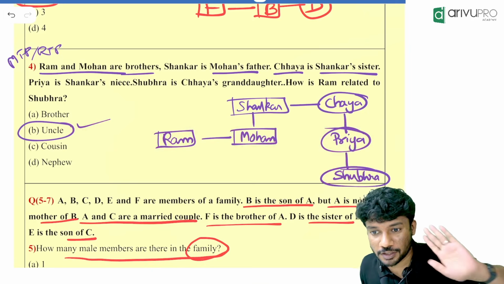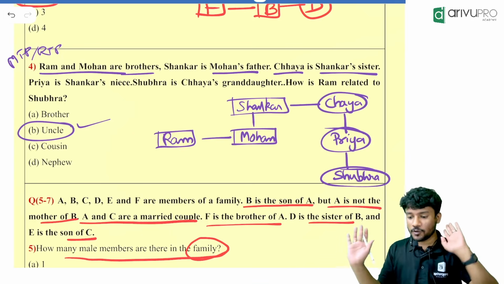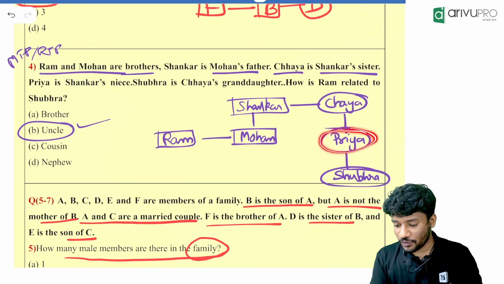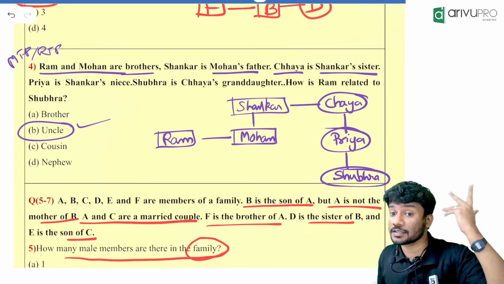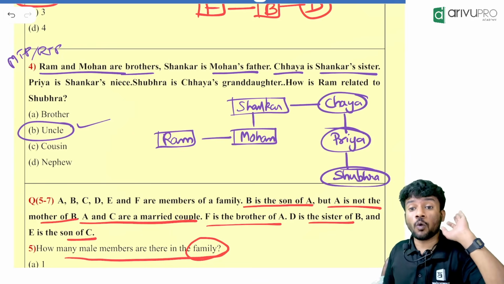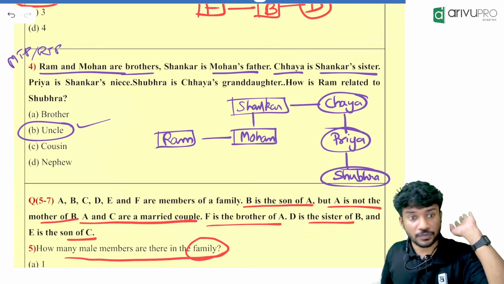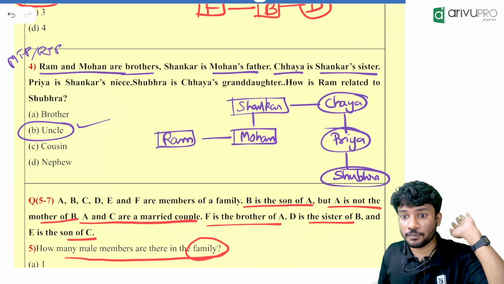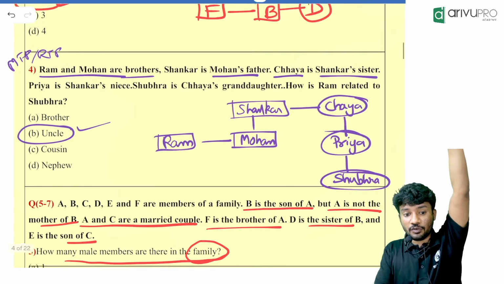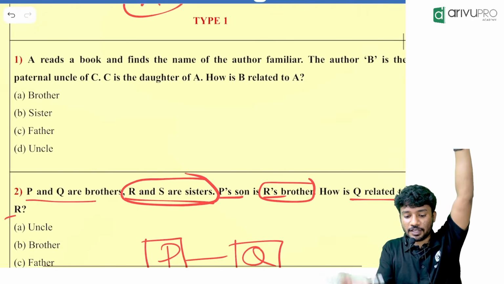I hope everyone understood this question. This is the only question in the entire blood relation topic where we have a relation like this, where your mother's cousin we call an uncle. This is the only question where this type of relation comes into the picture. I hope everyone understood this. Can we go for the next question? Till now we didn't discuss the first question. It is over here. Finally, the first question.